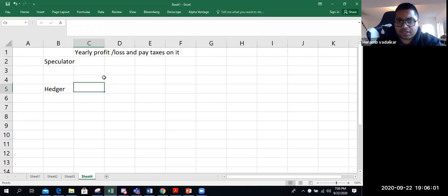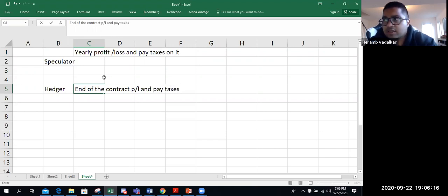In case of a hedger, you directly calculate the end of the contract profit and loss and pay taxes on it. This is the accounting treatment. So if CRA classifies your firm as a speculator, you have to pay taxes on each year's profit and loss, irrespective of when you close it.